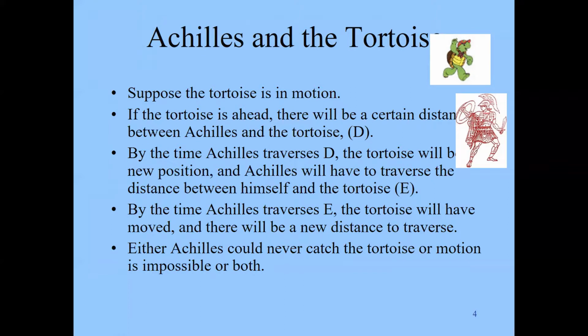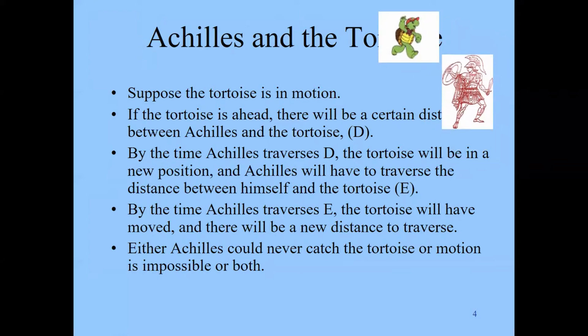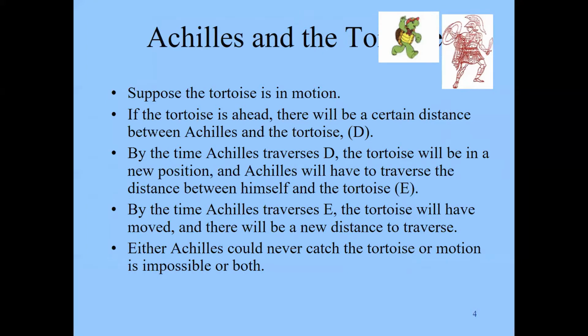You see that the distance here has been decreased, but again, by the time Achilles gets to where the tortoise was, the tortoise is still in motion, and so there's still going to be more distance to go. So even though the tortoise is in motion, Achilles can get really close, but you could never actually catch the tortoise. And so motion is impossible.